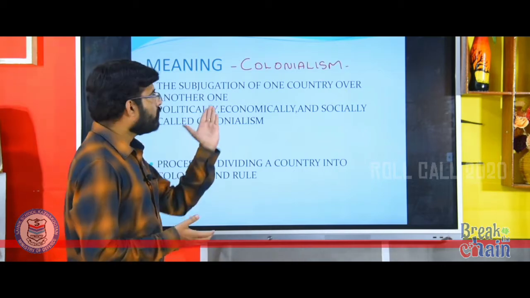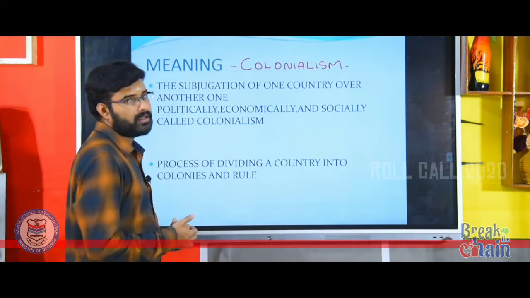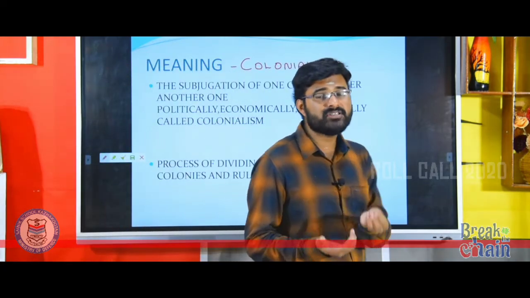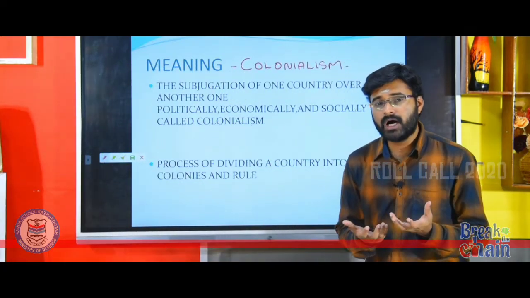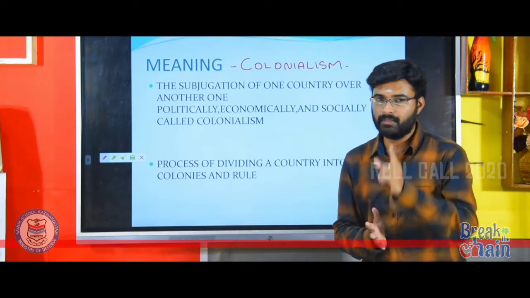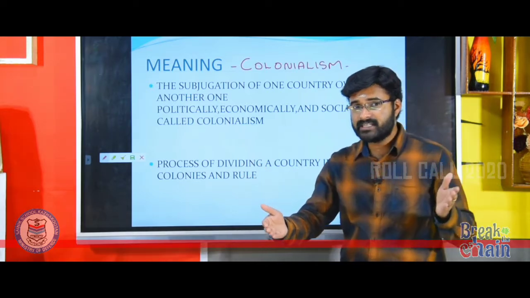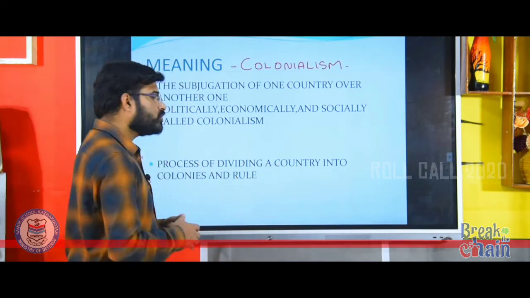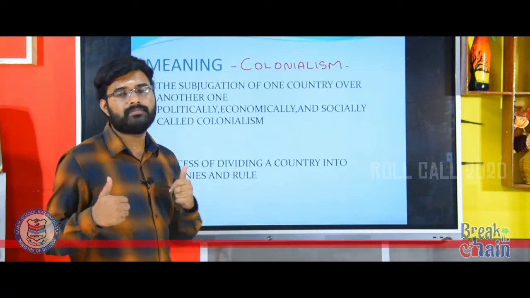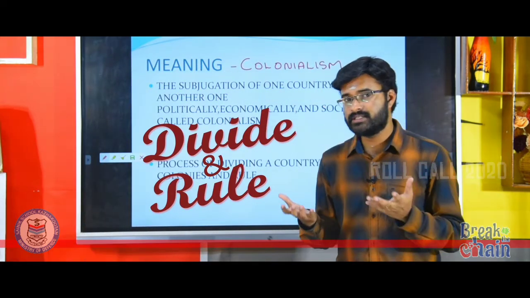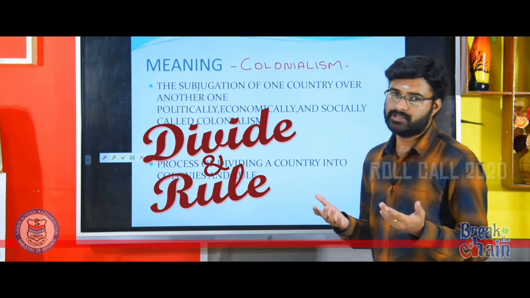Colonialism means the subjugation of one country. Subjugation means control by one country economically, politically and socially. Remember, economically, politically and socially. Then it is a process of dividing a country into different colonies and ruling. As I told, it is a policy of divide and rule. So this is the period of inequalities.